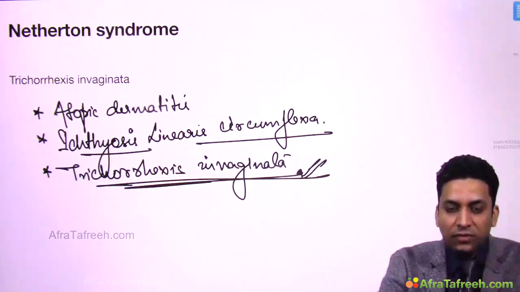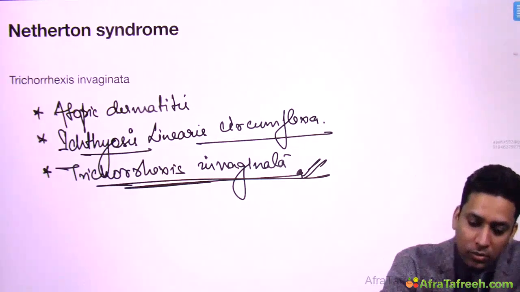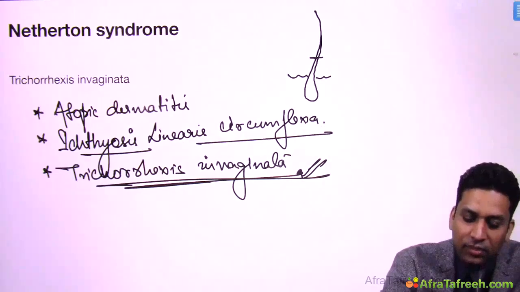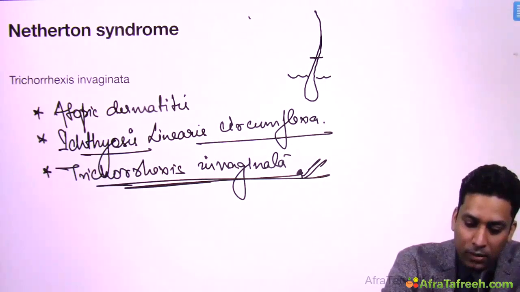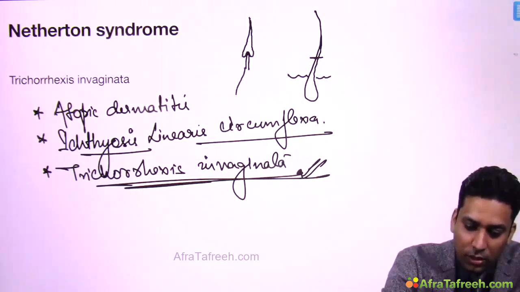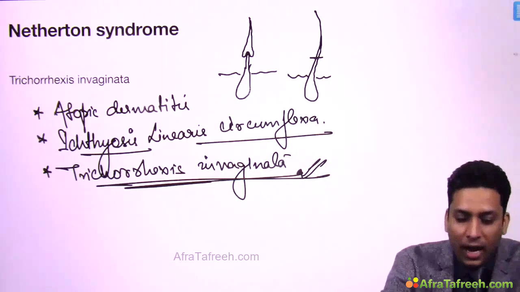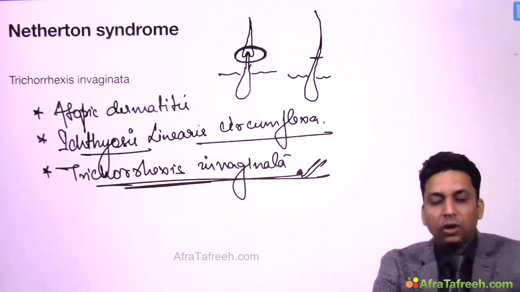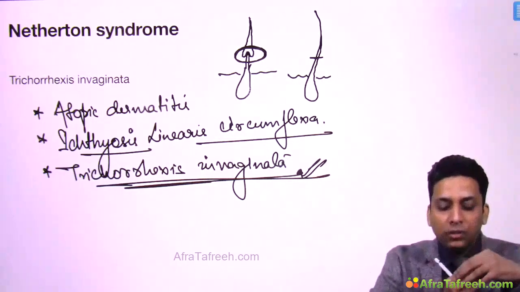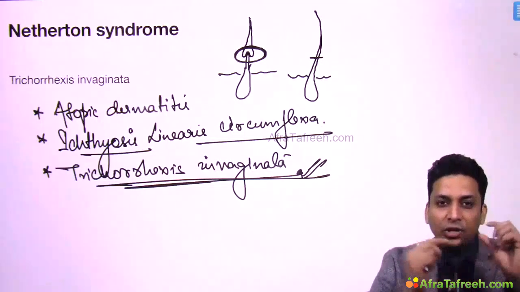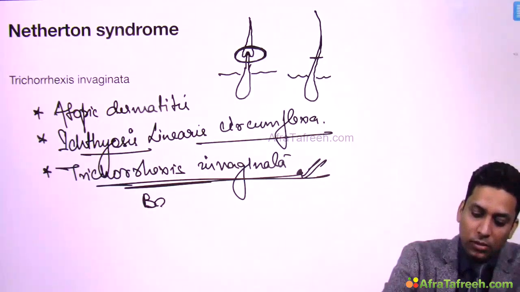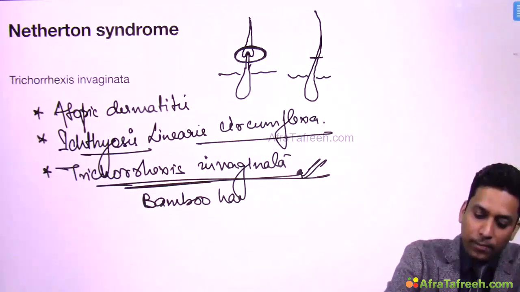Invaginata term itself is suggestive. What happens? There is defect in the hair shaft. So let us consider this is the hair follicle. Now due to defect in the hair shaft, let's say here is the defect, what will happen? The lower portion of the hair follicle will invaginate into the upper portion of the hair follicle, and due to this invagination a nodular swelling is seen here. So this nodular swelling is due to invagination of the lower portion into the upper portion. So this is known as invaginata, and due to this it appears like a node, and node is seen in bamboos. So this is also known as bamboo hair.